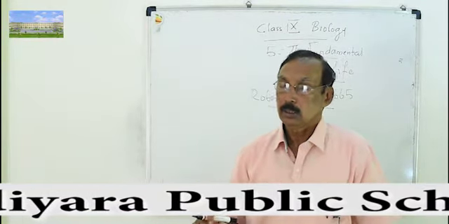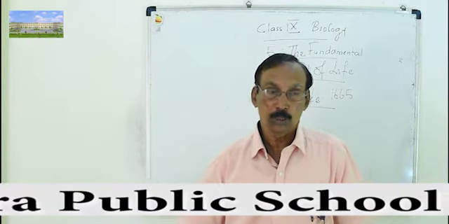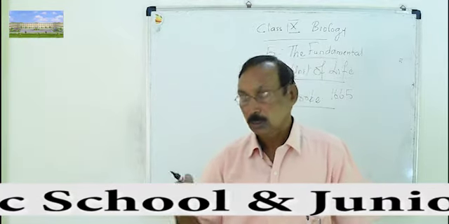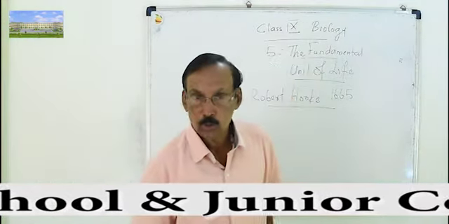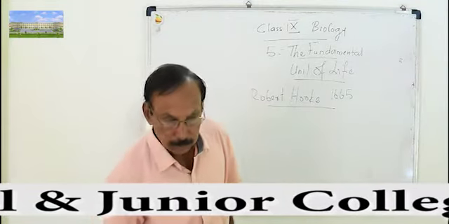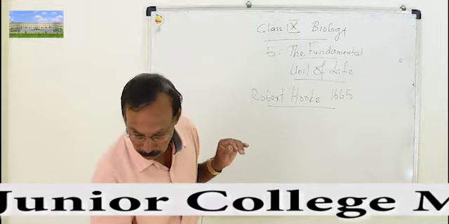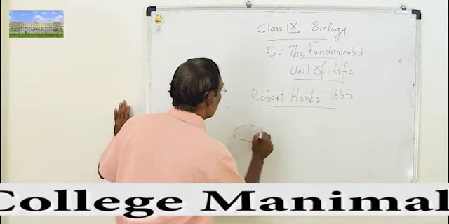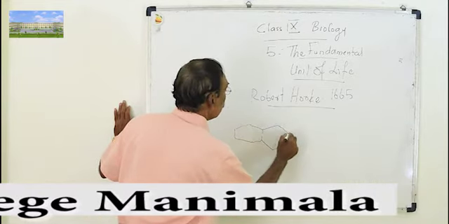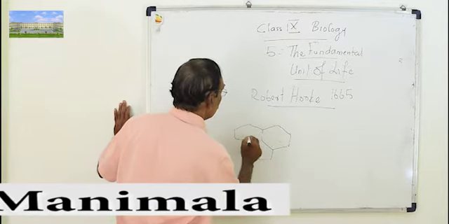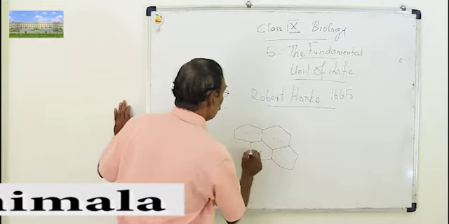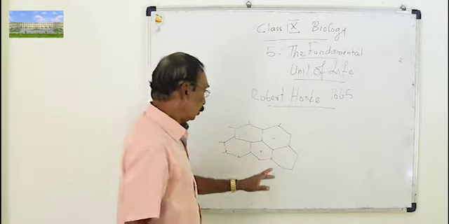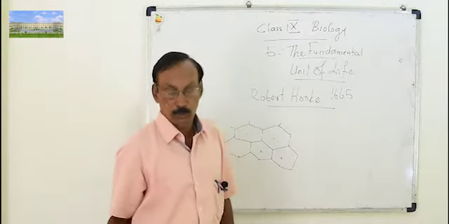But he managed to make some old type of microscope using some magnifying lenses, convex lens, and he observed the cork under the microscope. Then he happened to see a picture almost somewhat like this. You can see a diagram. He happened to see something like this, so many units like this, and he is the first one to observe this under a simple microscope,